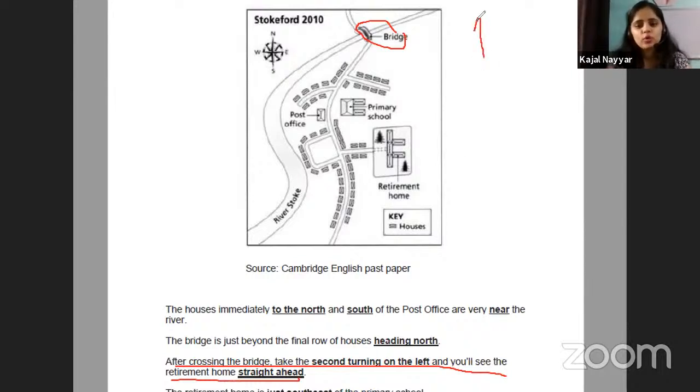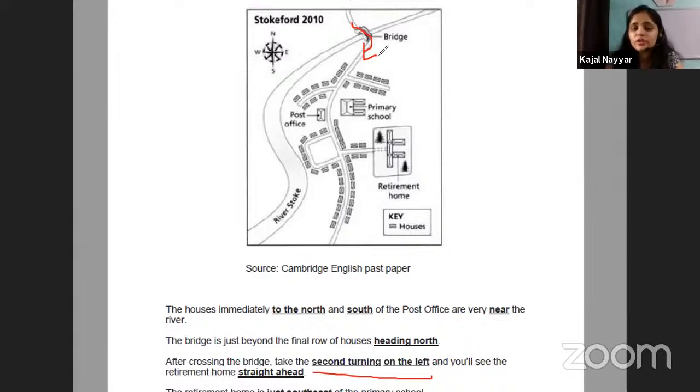Now you cannot be going in this direction because in this direction there are no two left points that you can identify. So it means that you are coming from this direction and you are on this road and you are facing this direction. They are saying take the second turning on the left. Now see, we are facing downwards, so the directions will be opposite. This will be our left side, this will be our right side.